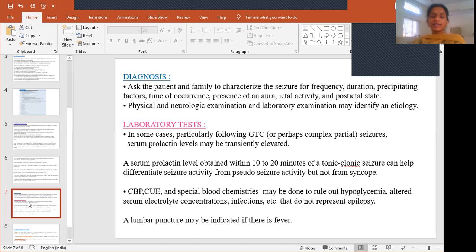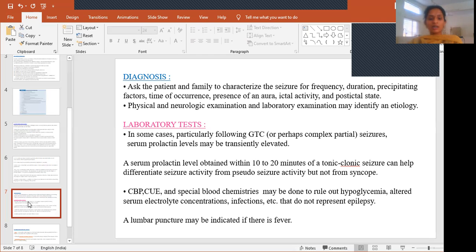And then CBP, CUE, and special blood chemistries also can be done. Why? Because we need to know whether there are any infectious conditions or any severe anemia, and special blood chemistries like electrolytes we also have to check. Why? Because electrolyte abnormalities also cause seizure-like activity. Also RBS, that is random blood sugar, has to be done. All this will help in ruling out hypoglycemia.